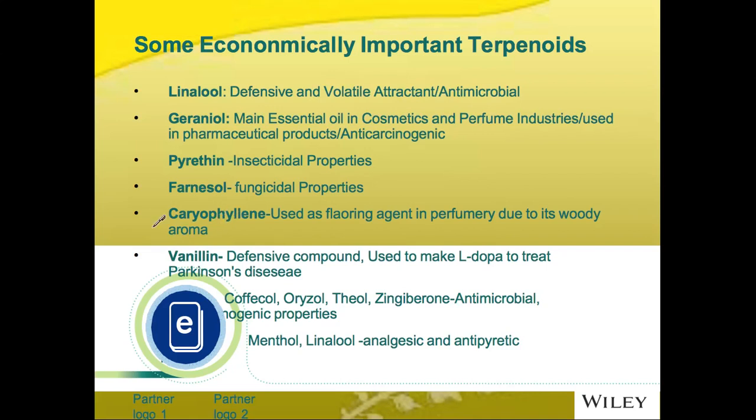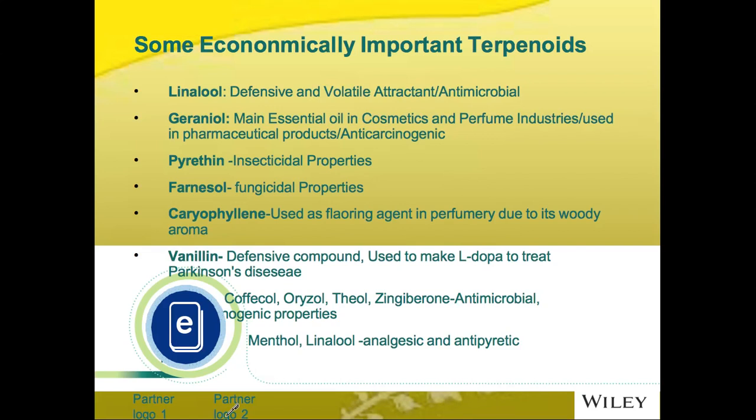Caryophyllene is synthesized and released by cannabis and it is used as a flavoring agent in perfumery due to its woody aroma. Vanillin is a defensive compound which is synthesized by vanilla and it is used to make L-dopa to treat Parkinson's disease. In addition to this, coffee coal, oryzole, thiols, and gingerone are economically important terpenoids due to their antimicrobial and anti-carcinogenic properties.